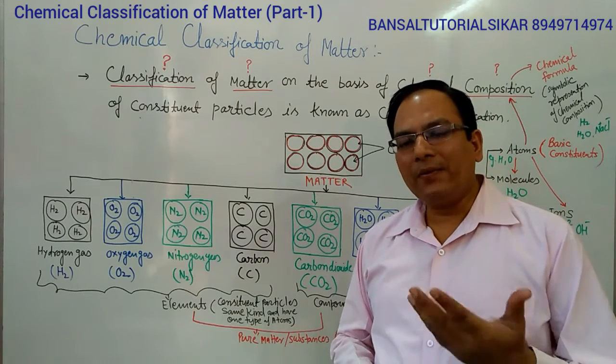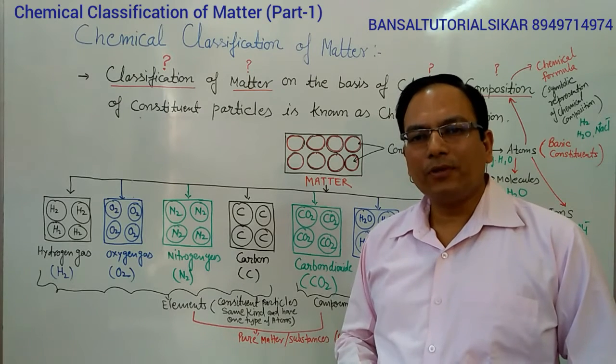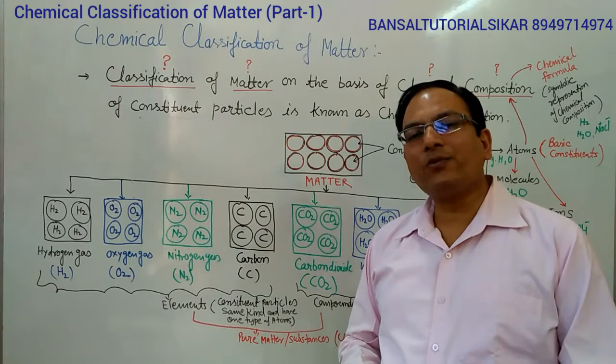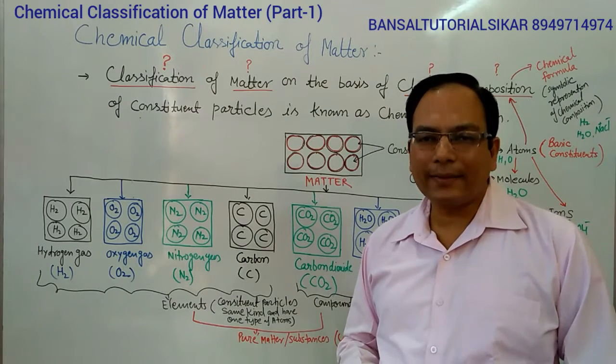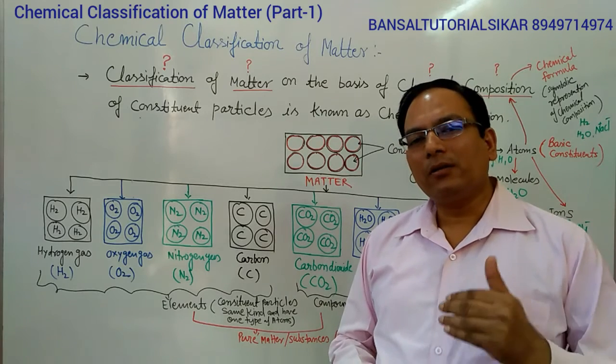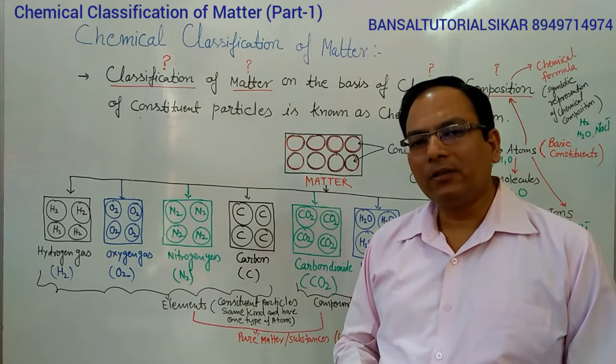Students, in previous classes, we have discussed the meaning of chemistry. Chemistry is a branch of science which deals with chemicals. We also studied the term matter. What is matter?